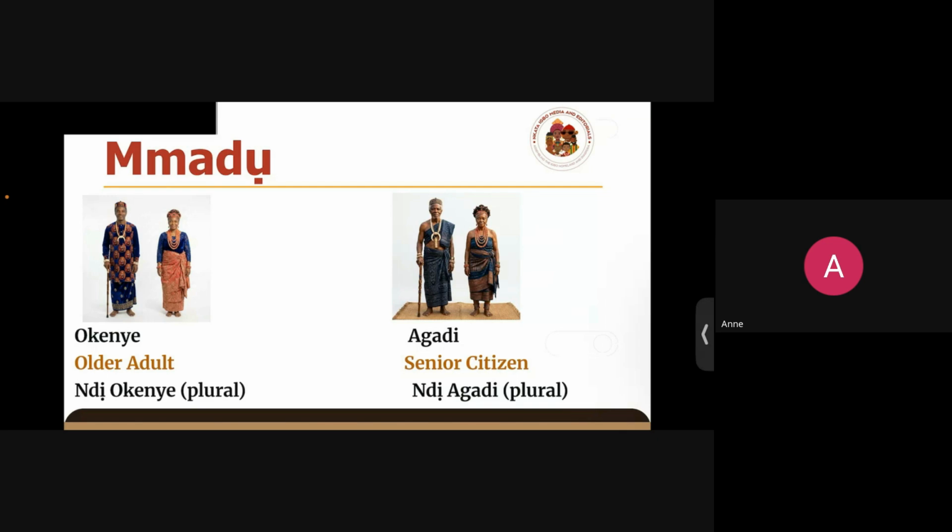So it's not really the exact determinant. It could be people in their 60s, it could be people in their 70s, but basically senior citizens are classified as agadi. Okay. Agadi. So plural form of agadi is ndi agadi, senior citizens.